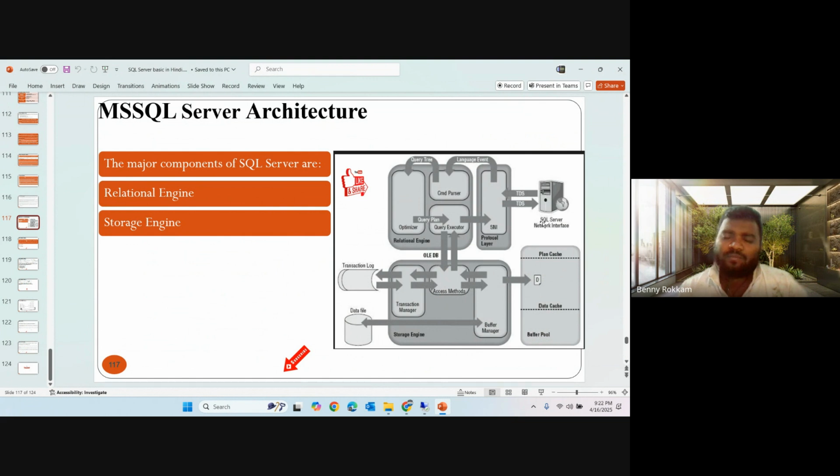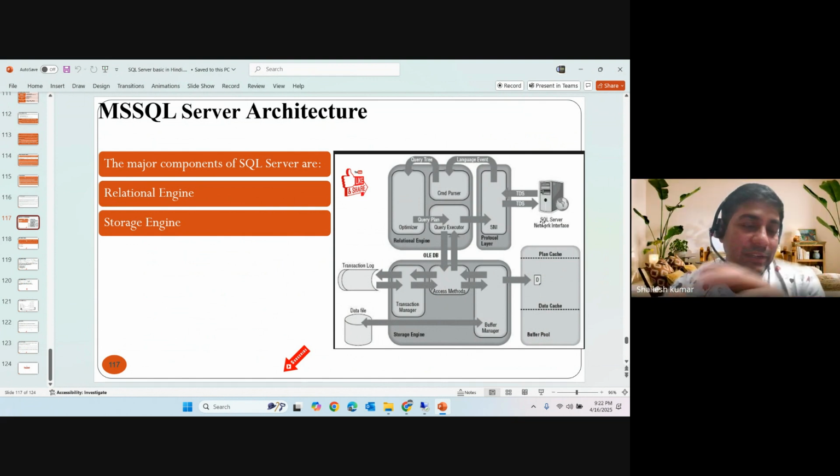If we have an employee table and we run select star from employee where ID is 100, then we have taken a lock on the table for reading employee ID number 100.